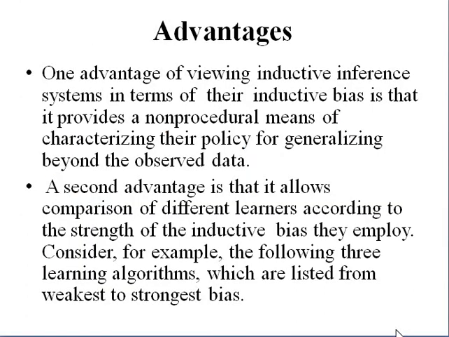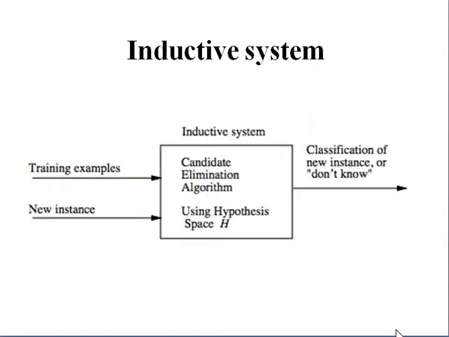So after that, here we are giving the inductive system. For the inductive system, that is moving from specific to general, we will give the training examples and new instances to the inductive system. Here, by the candidate elimination algorithm using the hypothesis space, the classification of the new instance we will get, or we don't get. That is the inductive system.